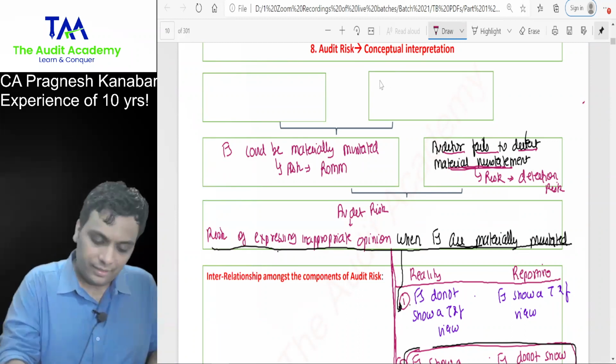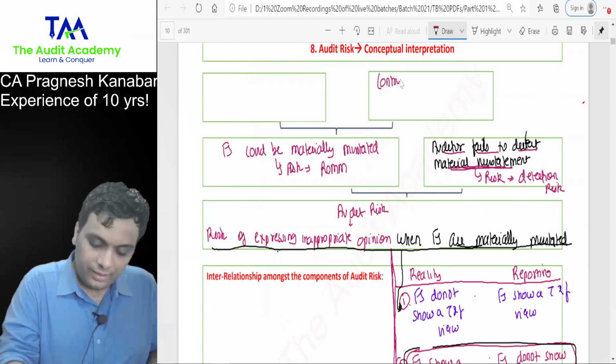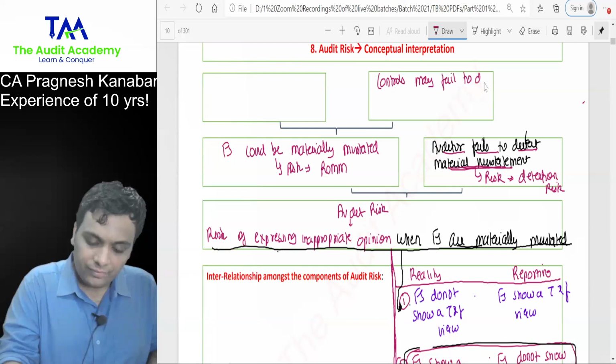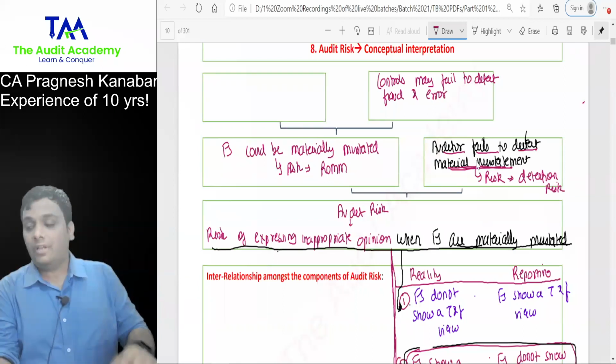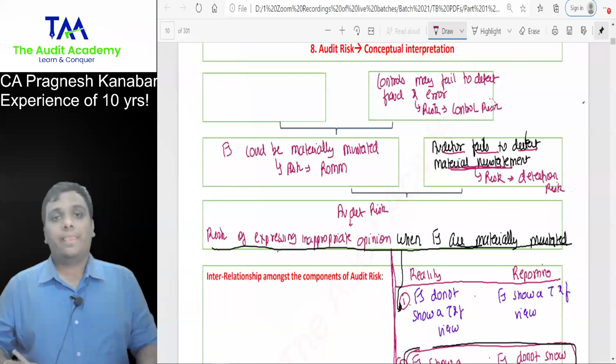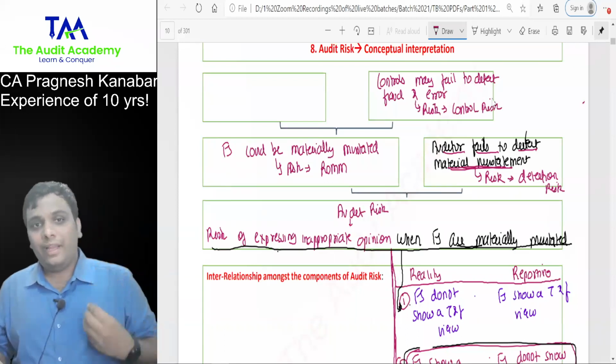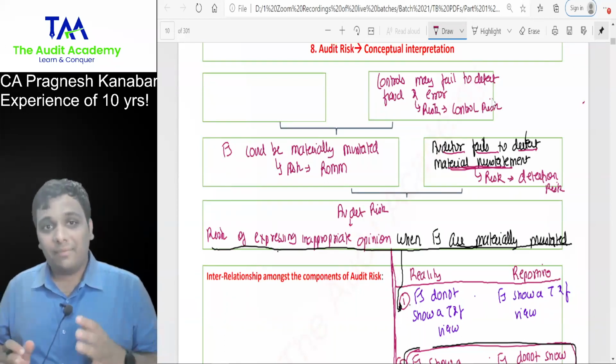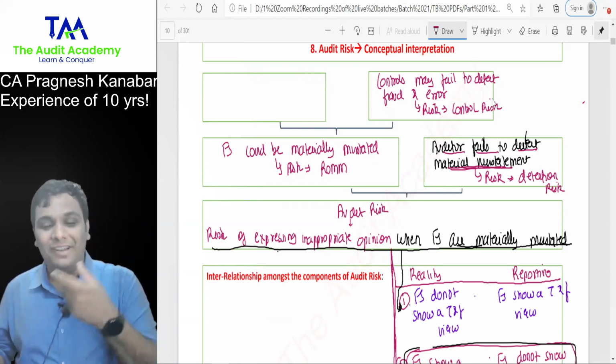All right. There is a risk that the controls may fail to detect fraud and error. This risk is called control risk. Our controls failed to detect fraud and error, but that means there was a fraud and error which the controls could not detect.